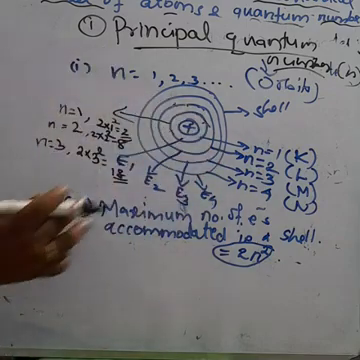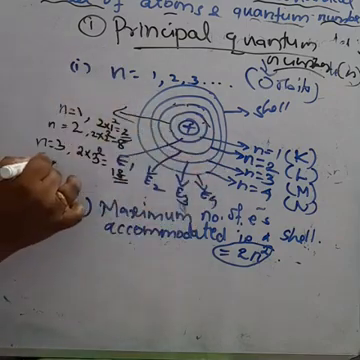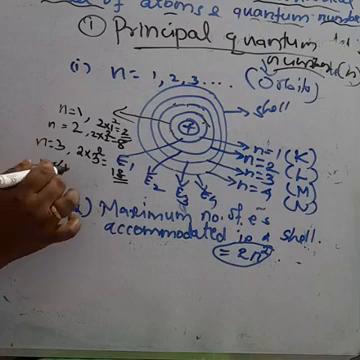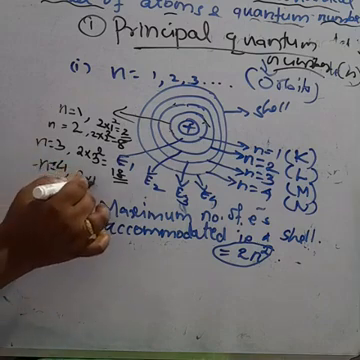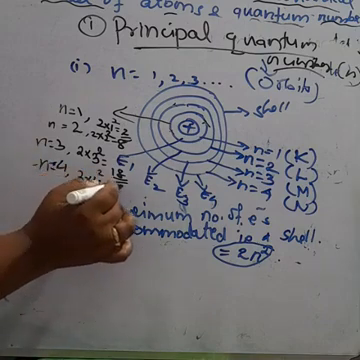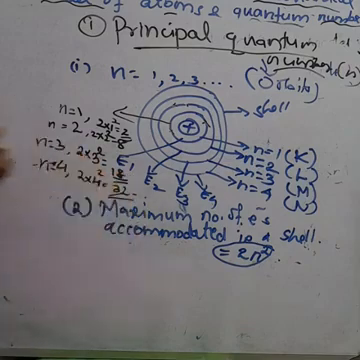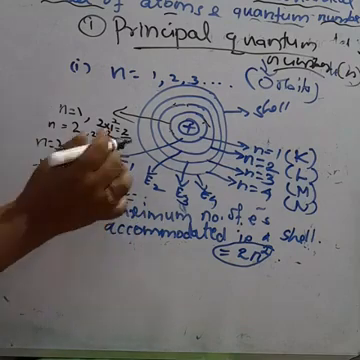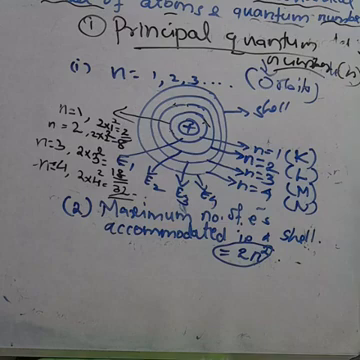And the fourth orbit means n is equal to 4. So what is the formula? 2 into 4 square is equal to 32. The fourth orbit can occupy a maximum of 32 electrons. Okay, understood? This is about the principal quantum number. Already we studied about that.